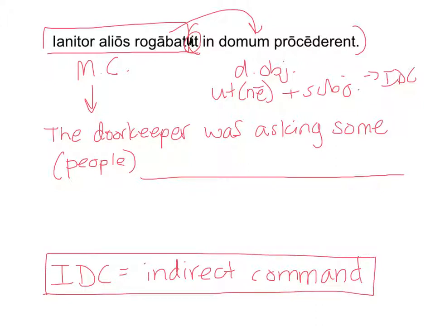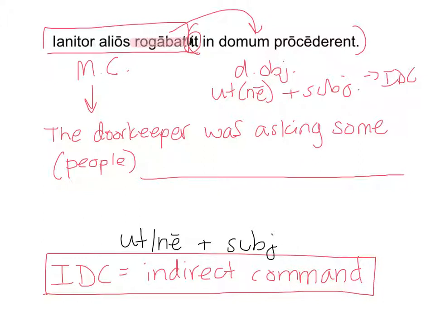And this one uses ut or ne plus a subjunctive. And we're going to have some verb in the main clause that starts it off. That is a verb that deals with things like asking, commanding, ordering, begging, and in this case, that's rogabat. So I've got the sentence, the doorkeeper was asking some people, and then what he's asking them to do is that ut plus the subjunctive.